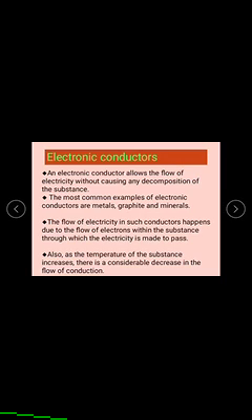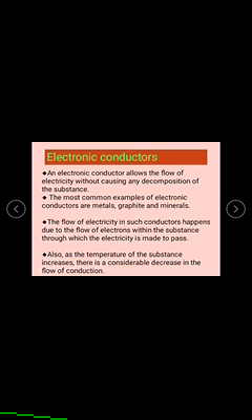The most common examples of electronic conductors are metals, graphite, and minerals. Graphite is an allotrope of carbon, and due to its structure, it also acts as a conductor.